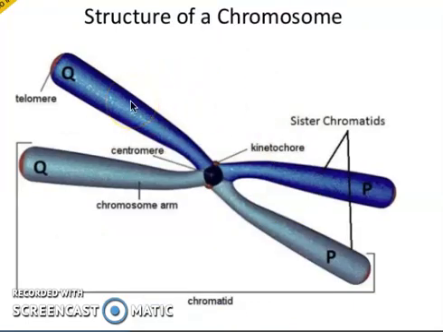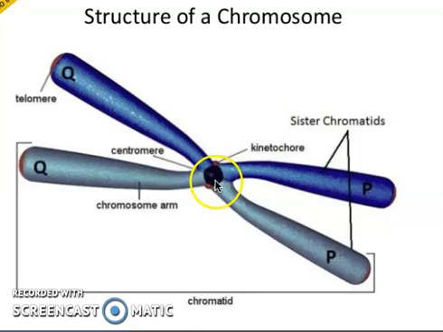Here we have a detailed picture of the structure of a chromosome. You can see we have 2 arms, and these arms are called chromosome arms, or simply chromatids. One-sided chromatids are called sister chromatids, and the opposite side chromatids are called non-sister chromatids. For example, we have named them P and P, Q and Q. So P to P are sister chromatids, Q to Q are sister chromatids. But Q and P are called non-sister chromatids, and they are attached to the central point called the centromere.